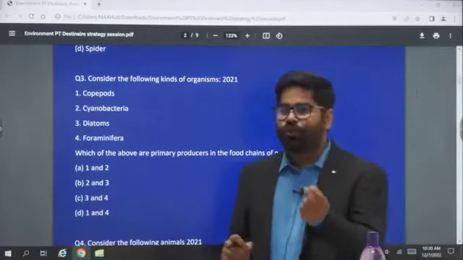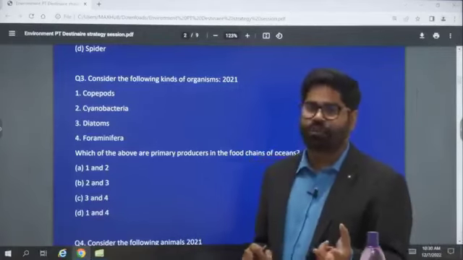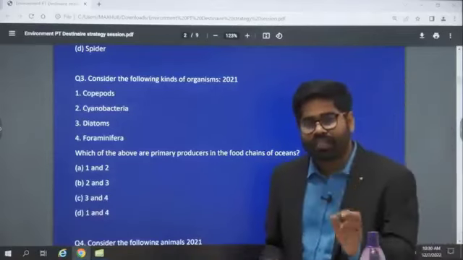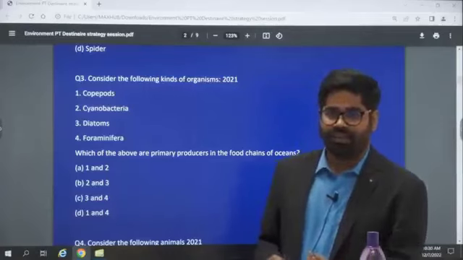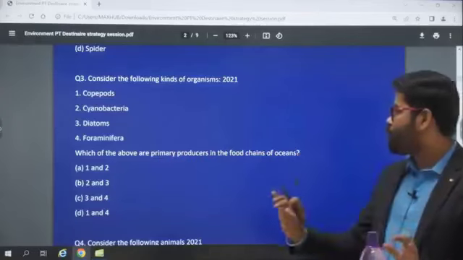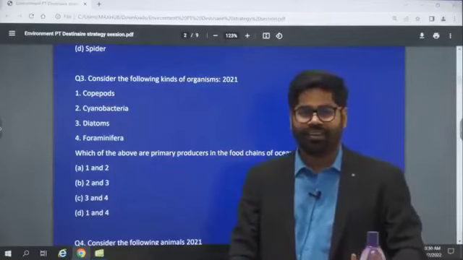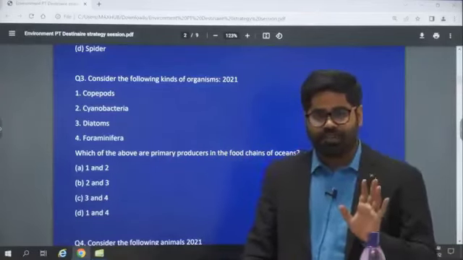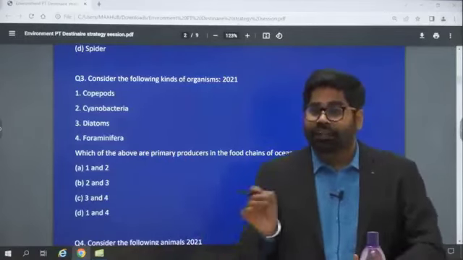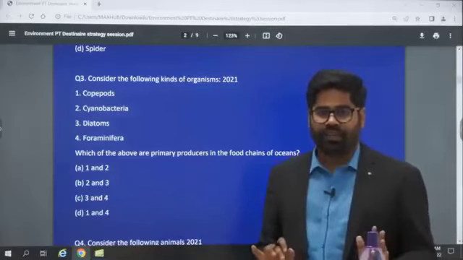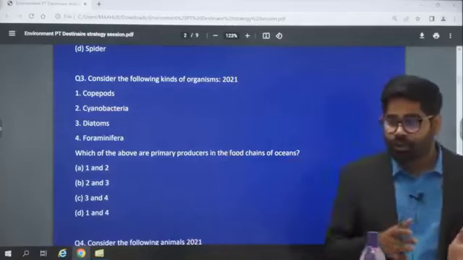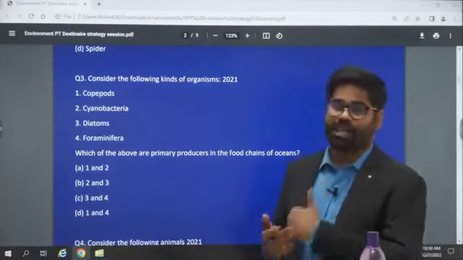They are not going to ask you who are simply decomposers or who are simply detritivores or herbivorous or carnivorous. They are going to ask you certain specific examples. Like here you can see, consider the following kinds of organisms, which of the above are primary producers in the food chain of ocean. It is a very simple question, but then you have to know about it. If you know about them, then you can solve it. Otherwise, you cannot solve it. So it may appear as a very simple question, but it entirely depends on whether you have gone through the examples or not.